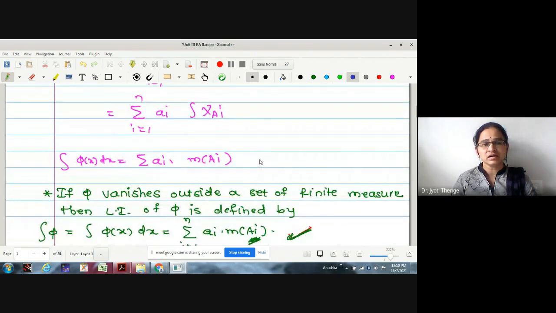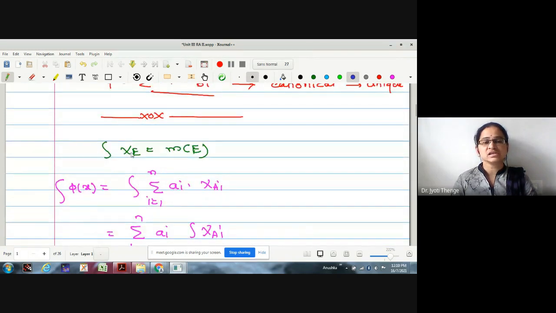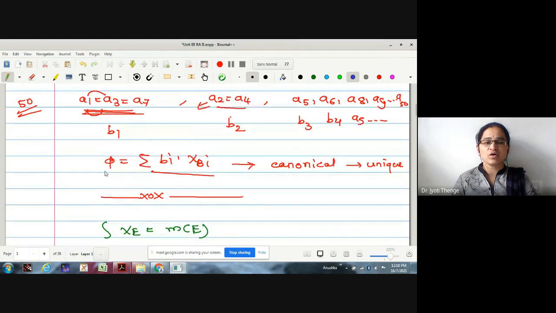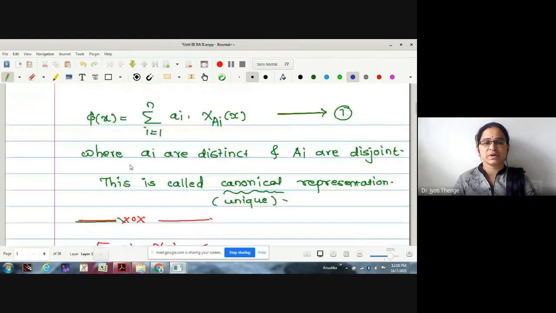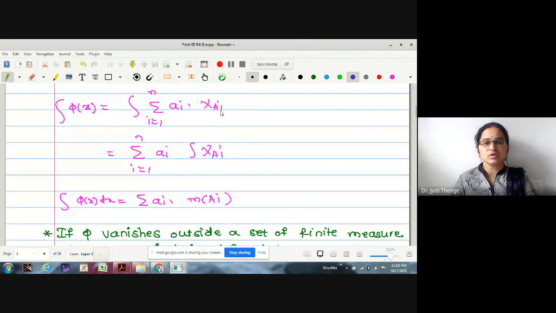And then later, as the integral of the characteristic function is measure of E, if I take the integral of phi on both sides of this canonical representation, what will happen? The integral of phi will be the integral of the summation of a_i times chi of A_i, right?